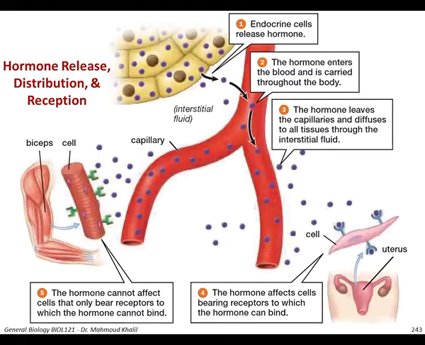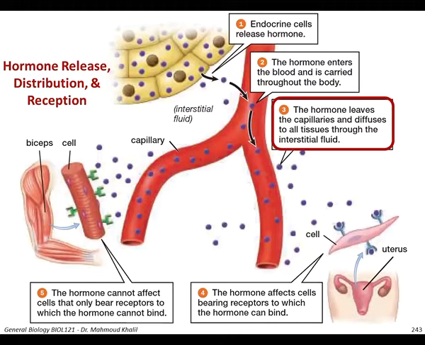So here we can see actually how the hormone is released, distributed, and received by the target organ. You can see initially that any endocrine cell releases hormone, and this hormone directly enters the blood. So you can see it is direct. That's why these glands are named endocrine, because they directly secrete the endocrine hormone into the blood. This blood carries the hormone through the whole body.